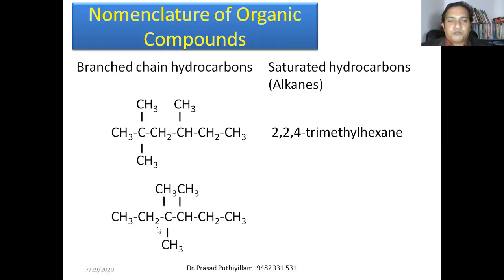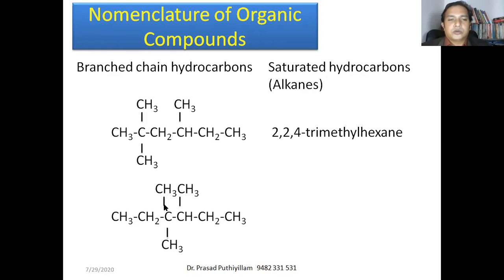In this example, if you count, 1, 2, 3 substituents are there. Here also 1, 2, 3 substituents are there. So if you consider from the left side, this carbon atom has got more substituents. So 2 substitution is there. 2 methyl groups are substituted. Therefore, the least number should be given to this carbon atom. Therefore, it is 1, 2, 3. This is the third carbon atom. So third carbon atom has got 2 methyl groups. Fourth carbon atom has got 1 methyl group.